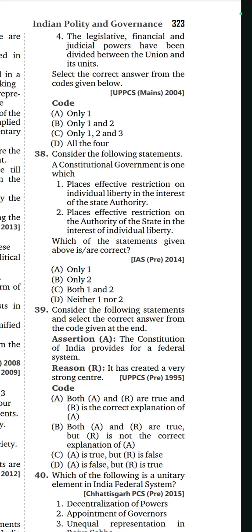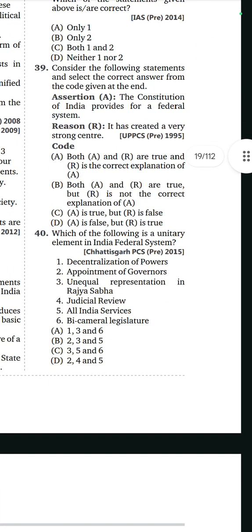Constitutional government is one which places an effective restriction on the authority of the state in the interest of individual liberty.